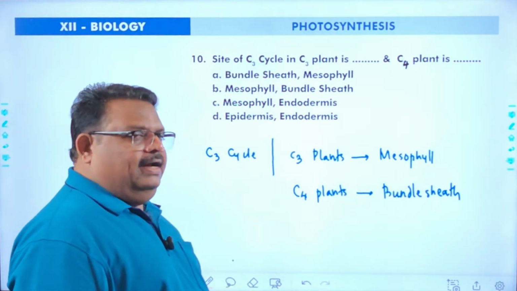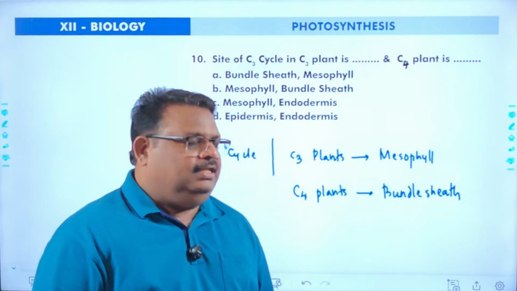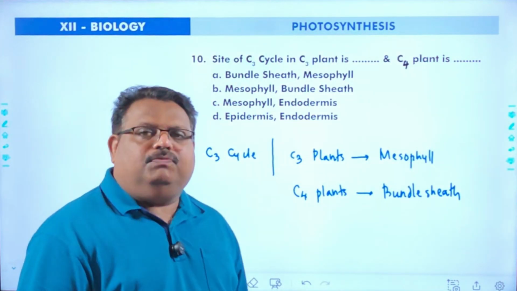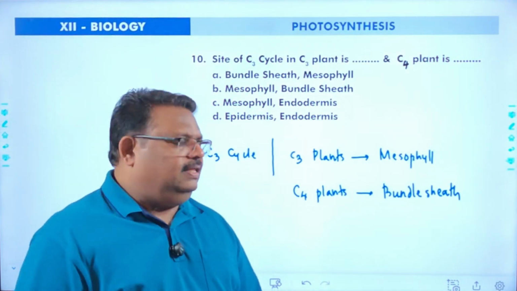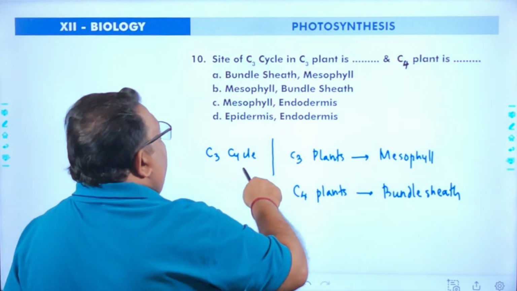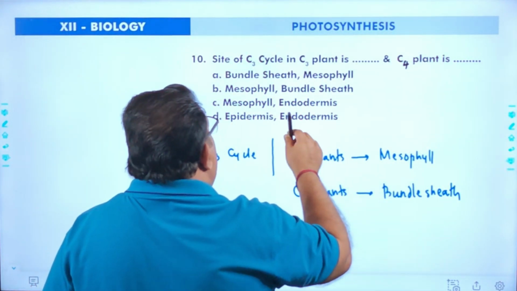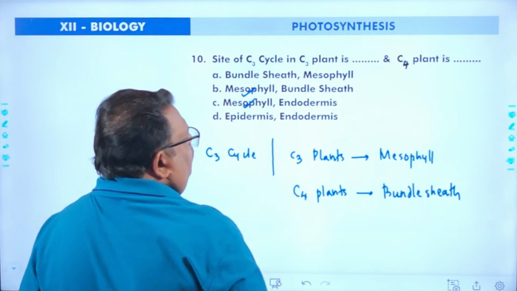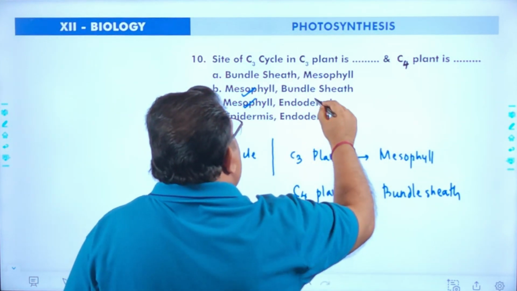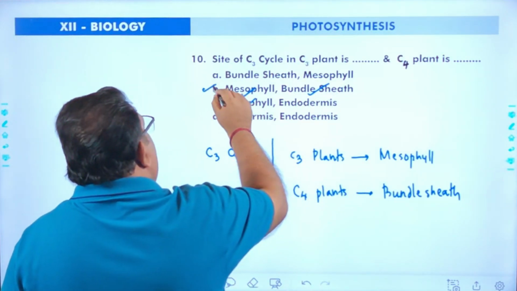So in C4 plants, there is an anatomical adaptation: enlarged bundle sheath cells. That modification is called Kranz anatomy. So the correct answer: the C3 cycle takes place in mesophyll in C3 plants, and in bundle sheath in C4 plants. So the answer is B.